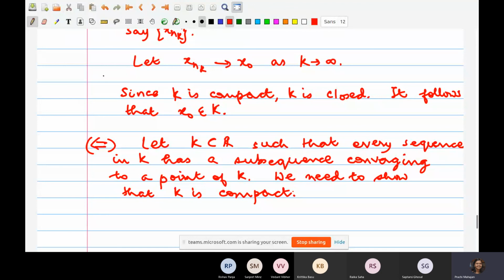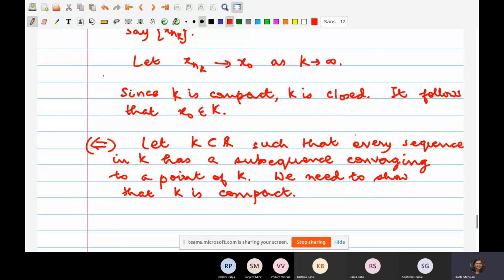Why would the sequence Xn itself converge to K? Sorry, I got a bit mixed up. Every subsequence converging to a point in K, and that point will belong to K.